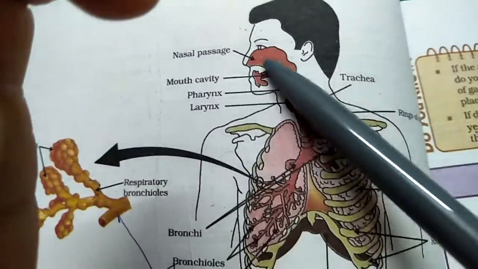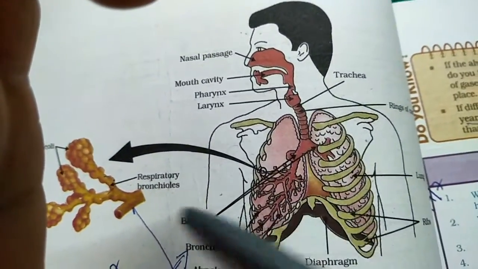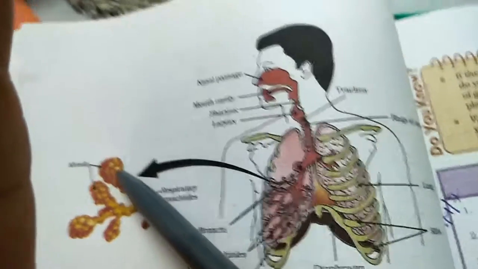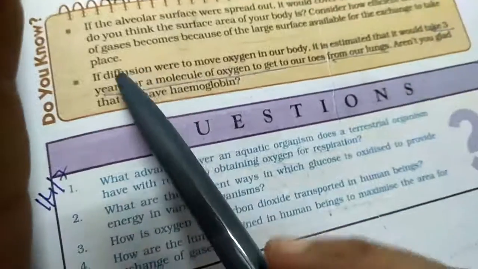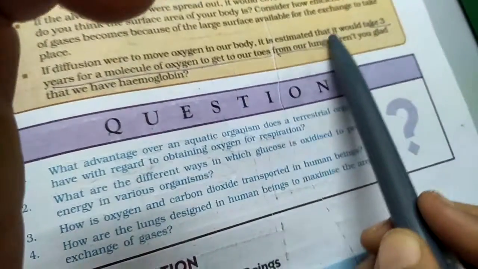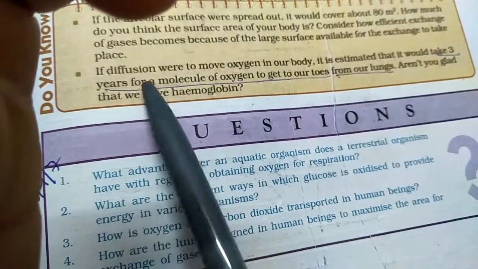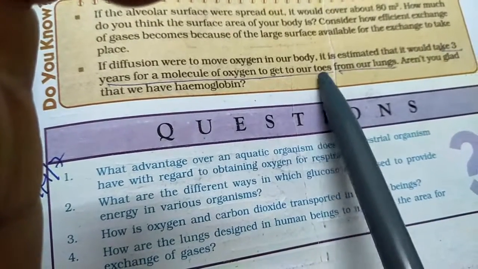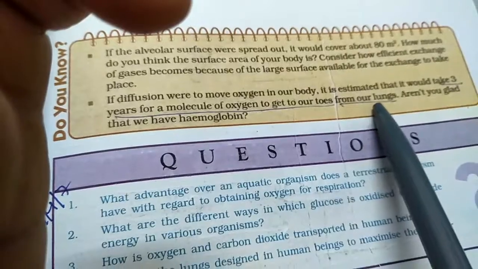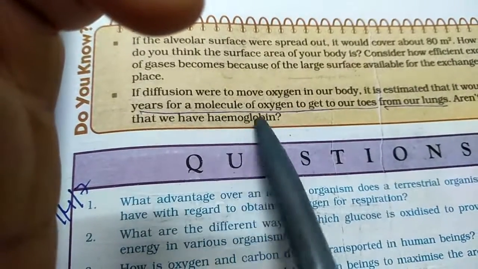First it starts with the nostrils, then the lungs, and via the lungs, from the alveolus it goes inside our body. If only diffusion had taken place, without hemoglobin, it would have taken 3 years for one single molecule to reach our toes from the lungs. So just imagine how helpful hemoglobin is.